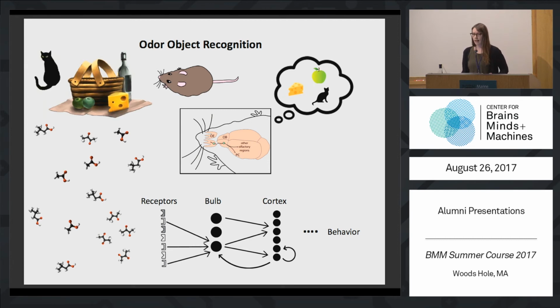object identity and category. But how specific patterns of neural activity in awake behaving animals encode and perform this flexible categorization is largely unknown, and I'm really interested in trying to uncover some computations that are occurring there and the details of it. So to do that, I have developed a strategy to train mice to recognize novel odor mixtures,